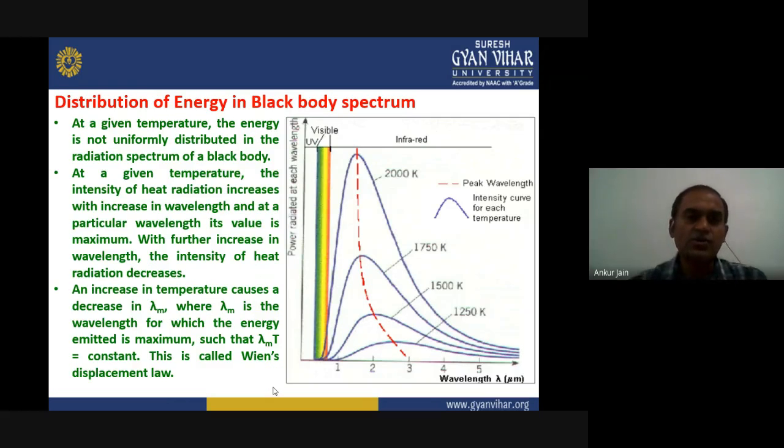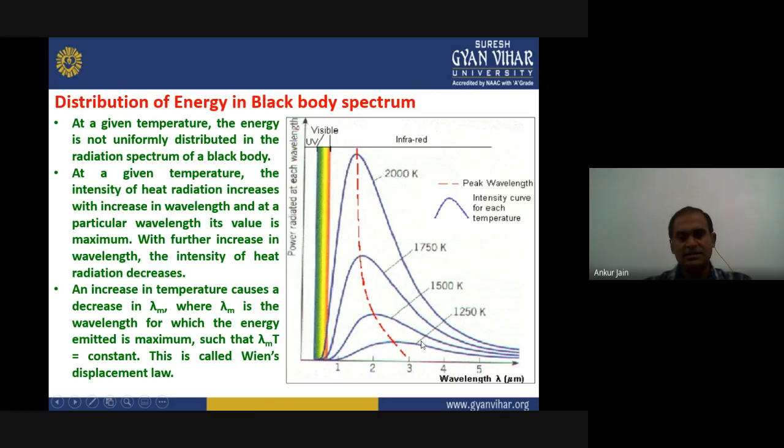Now let us go to our next topic, that is the distribution of energy in the black body spectrum. On the image you can see this is showing the distribution of energy in the black body spectrum. It is given as wavelength here, and power radiated at each wavelength, so that can be considered as the intensity. Here is the spectrum for UV and visible. You can consider this is the UV range, this is the visible range, and the other one is the infrared range.